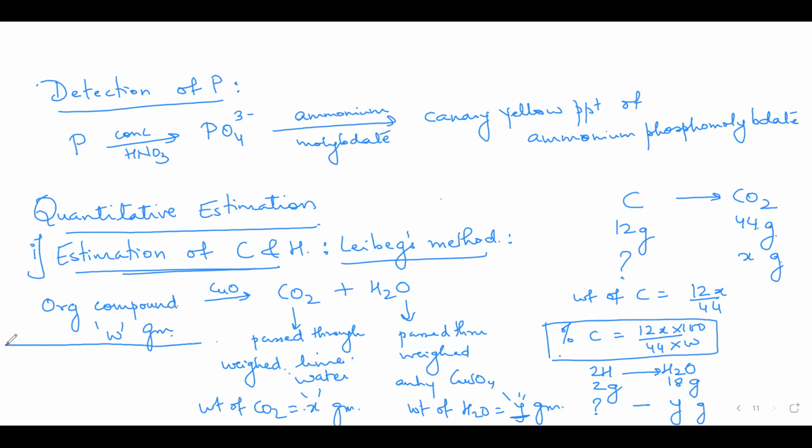Can I write here? Yes, ma'am. Okay. So how much will the weight of hydrogen be? It will be 2y by 18, which is nothing but y by 9. And percentage of hydrogen will be weight of hydrogen divided by the weight of organic compound into 100. So this will give you the percentage of hydrogen in the organic compound.